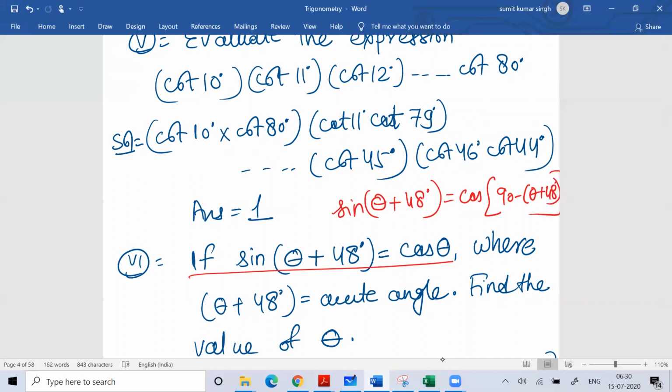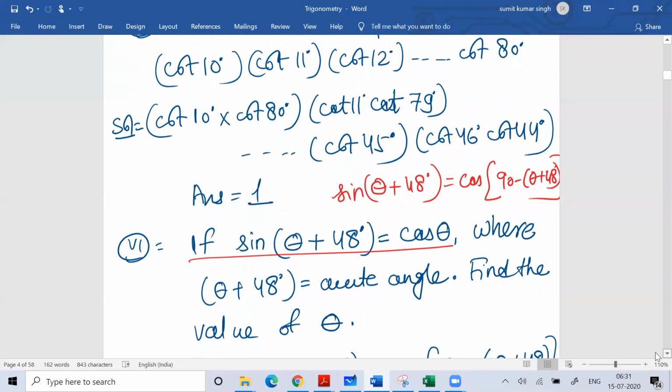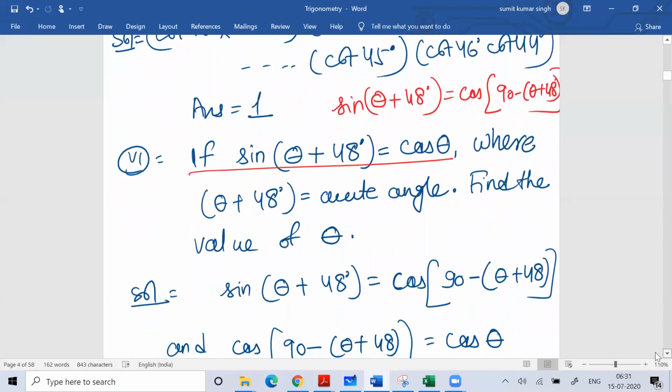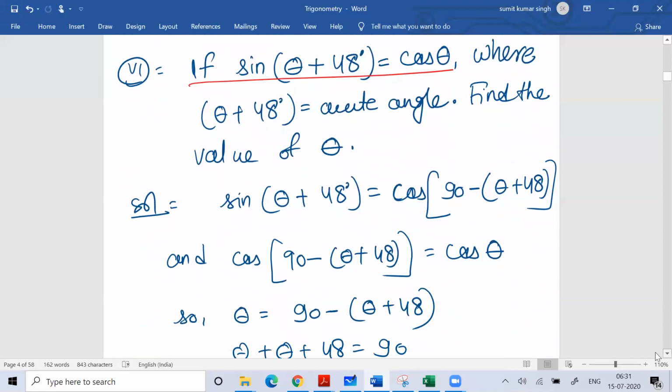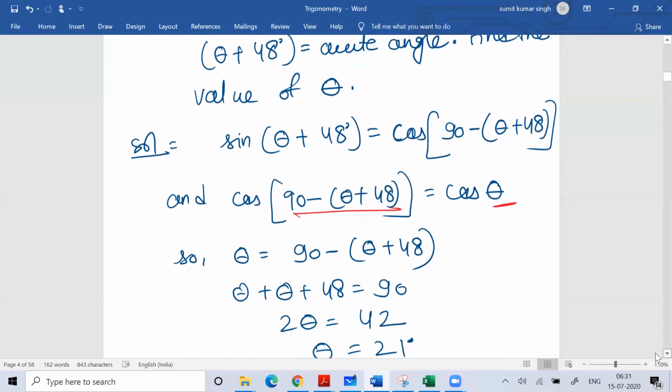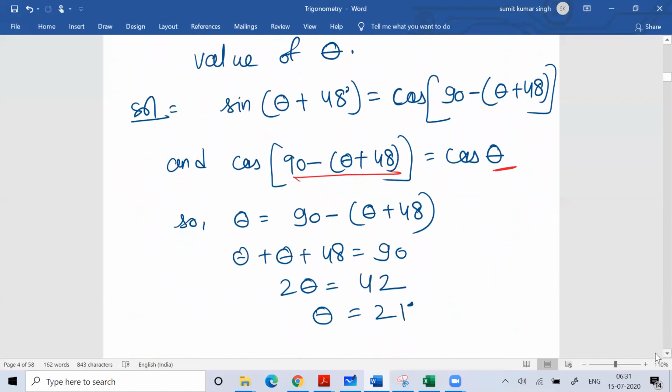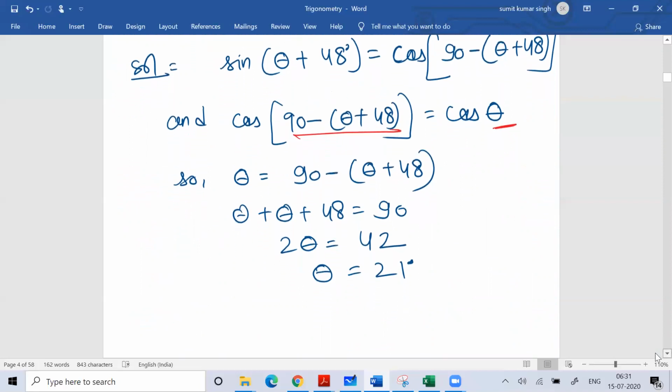So in place of sine of theta plus 48, I can write cos of 90 minus theta plus 48, and you know that this is equal to cos theta. So I can equate theta and 90 minus theta plus 48 together. It is a simple linear equation, and if I solve it, I'll get theta equal to 21. Solving a linear equation is not something difficult for you people. You can easily solve this relationship.